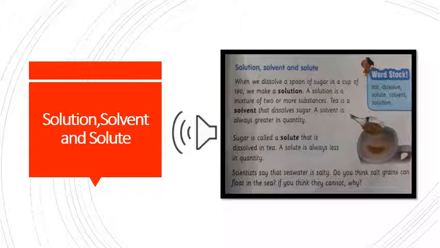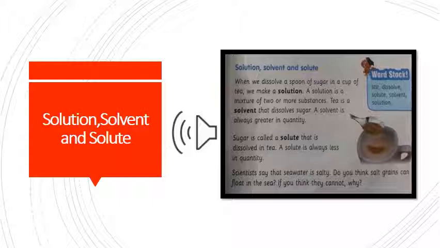Explanation. So we have three new terms: solution, solvent and solute. A solution is formed by solvent and solute. So what is a solvent? A solvent is the part of a solution which is always greater in quantity.